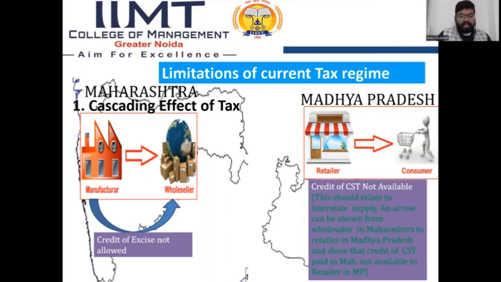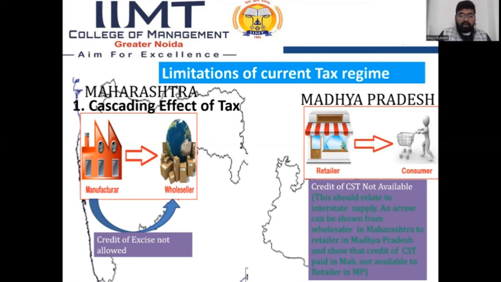Like if any manufacturer of Maharashtra sold goods to the wholesaler of Maharashtra, then the manufacturer charges the excise duty from the wholesaler, and if the wholesaler sells goods further to the retailer, he charges the sales tax from the retailer. But the wholesaler is not allowed to take the credit of excise duty which was paid by the wholesaler to the manufacturer at the first point.